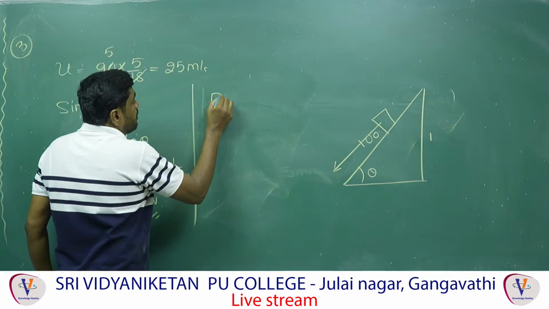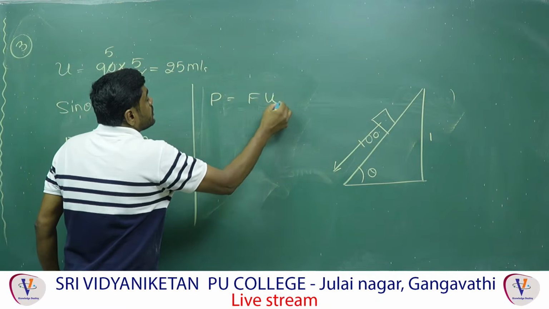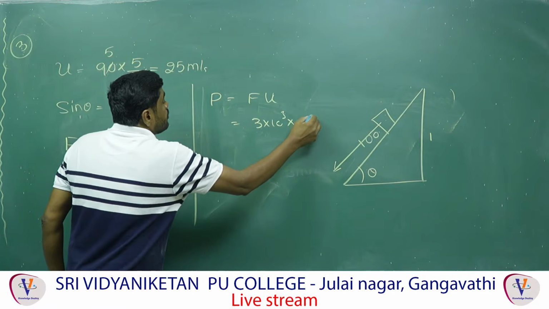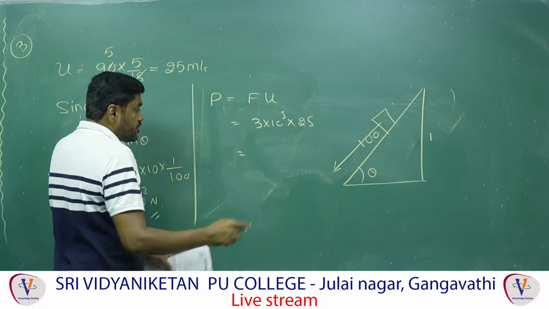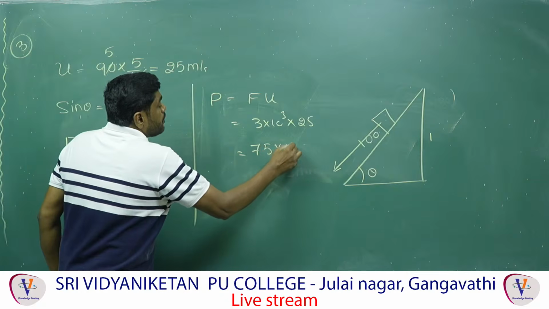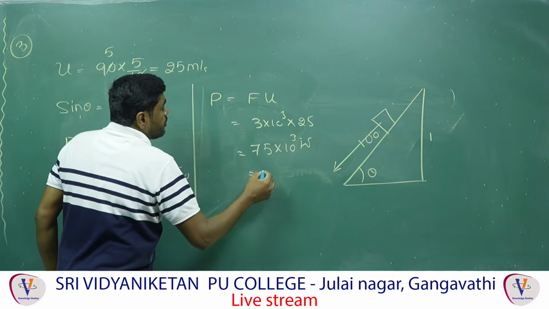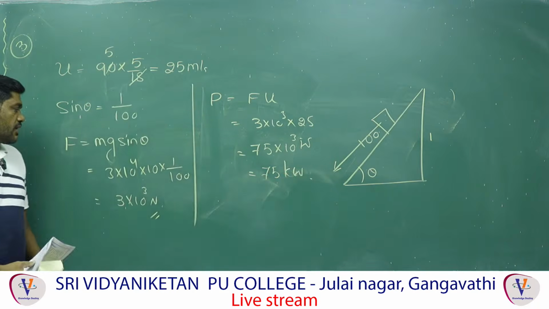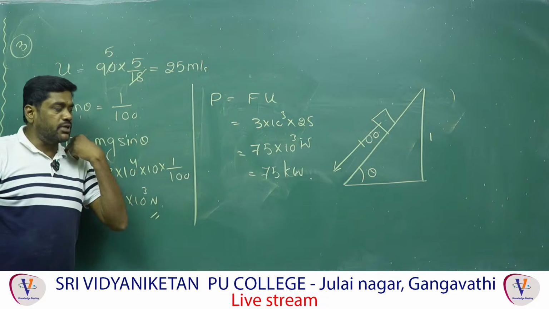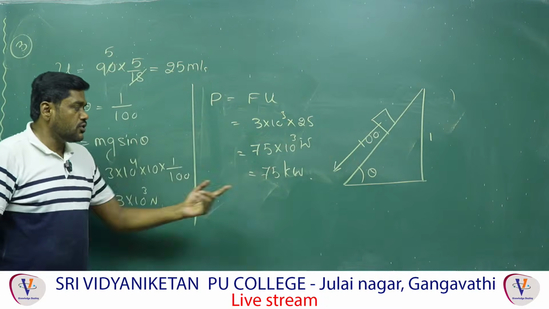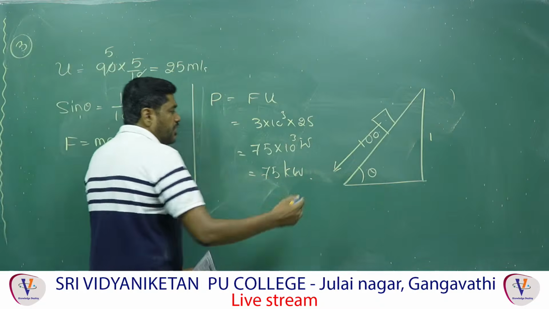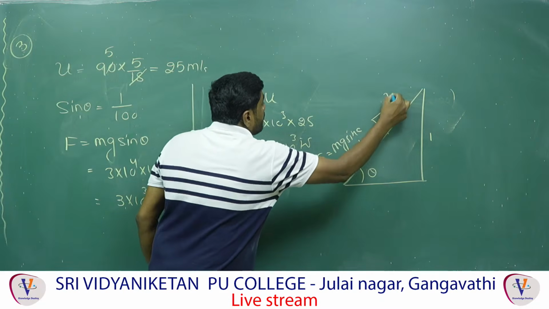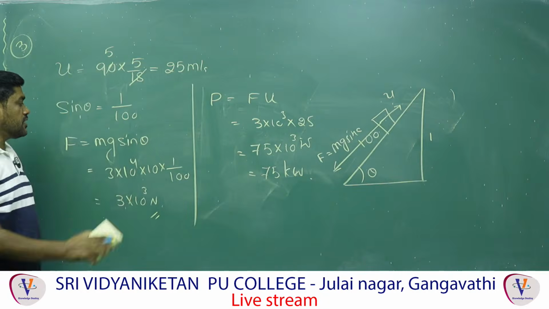Now you can find out power is equal to force into velocity. Force we got 3 into 10 power 3 and velocity is equal to 25. After simplification we get 75 into 10 power 3 watt, and 10 power 3 you can write as kilo, so 75 kilowatt. I thought it is F equal to mg, but it is on the inclined plane. If this is the theta, the force F acting downward is equal to mg sin theta, and it is moving with constant velocity u. That is the power.